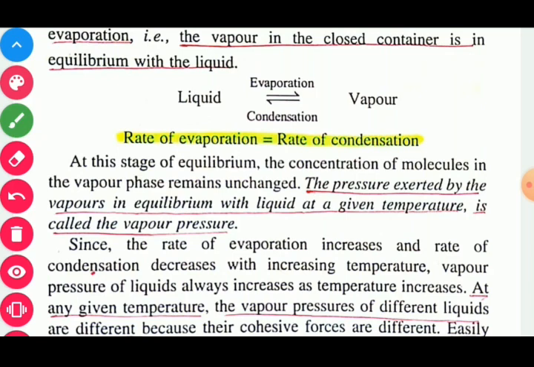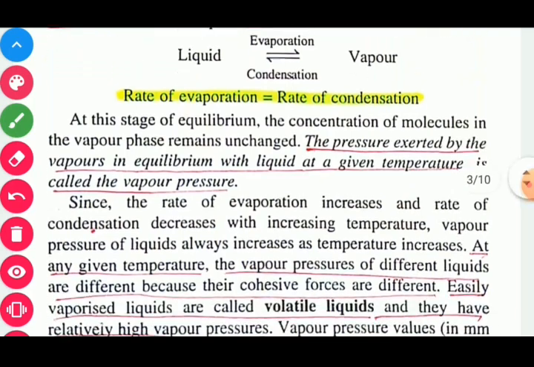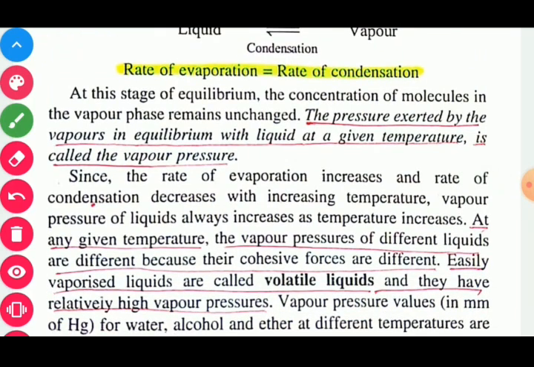Since the rate of evaporation increases and the rate of condensation decreases with increasing temperature, the vapor pressure of a liquid always increases as temperature increases. At any given temperature, the vapor pressures of different liquids are different because their cohesive forces, meaning the force of attraction among identical molecules, are different.